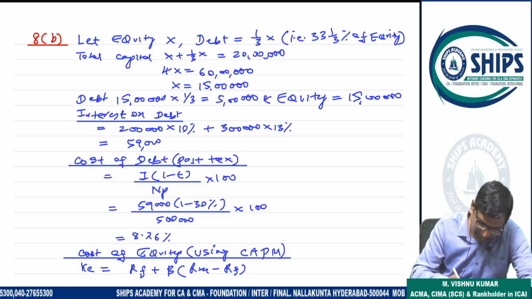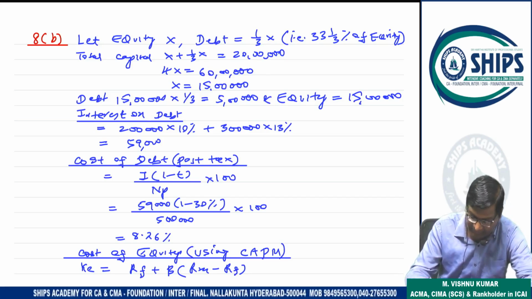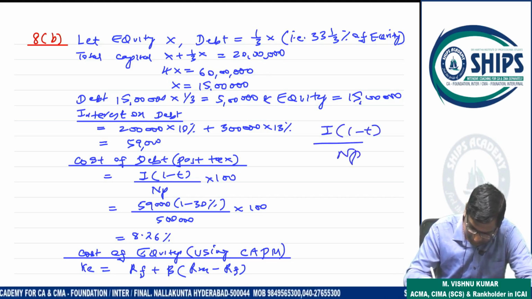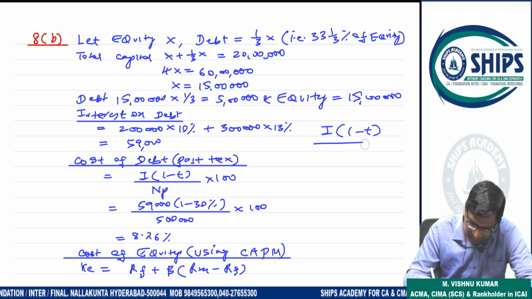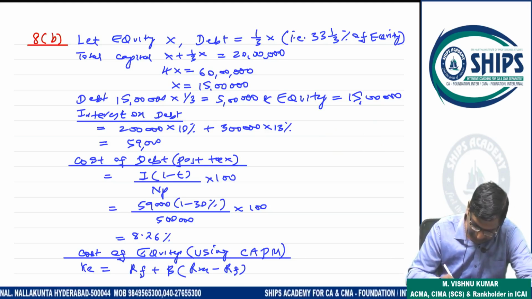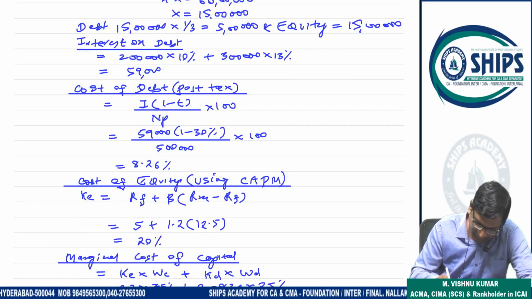Now interest on debt is how much? 2 lakhs into 10%, 3 lakhs into 13%, 59,000. But this is before tax. Post-tax is required. Post-tax is interest into (1 minus tax rate) by net proceeds into 100. So interest 59,000 divided by net proceeds 5 lakhs into (1 minus tax rate): 8.26. Now cost of equity is RF plus beta into (RM minus RF): 5 plus 1.2 into 12.5, which is 20.